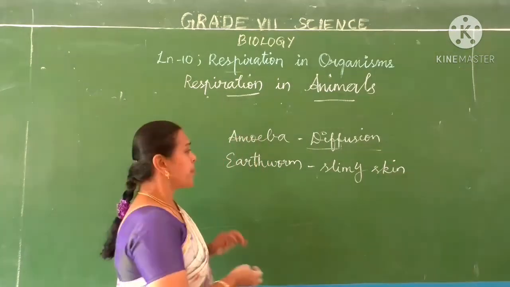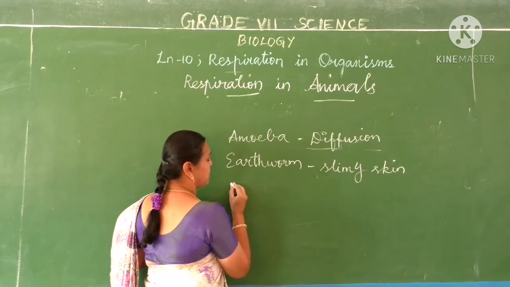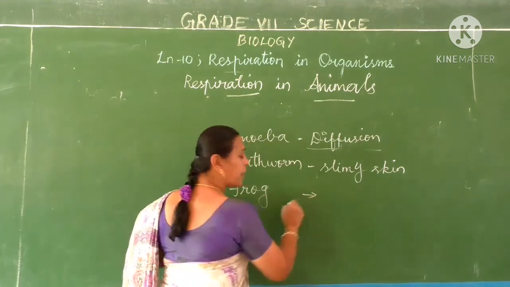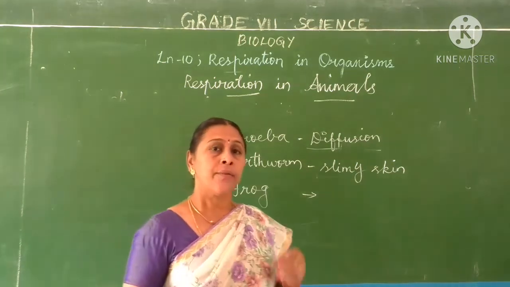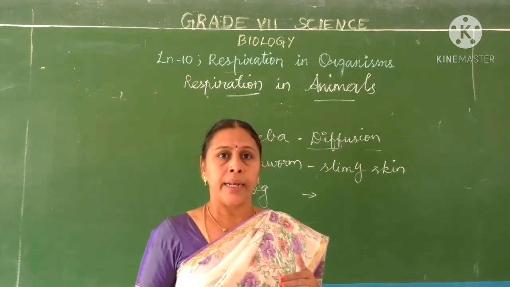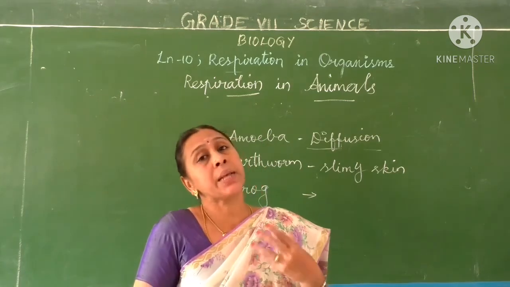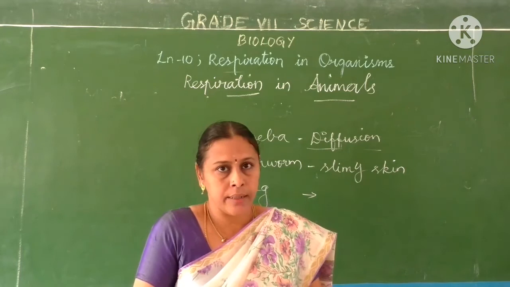The exchange of gases takes place through the blood vessels, through the slimy skin. Again, in case of frog, what will happen? You know that a frog is an amphibian and lives both on land and in water. When it is on land, it has a separate respiratory organ called lung, which it has developed.